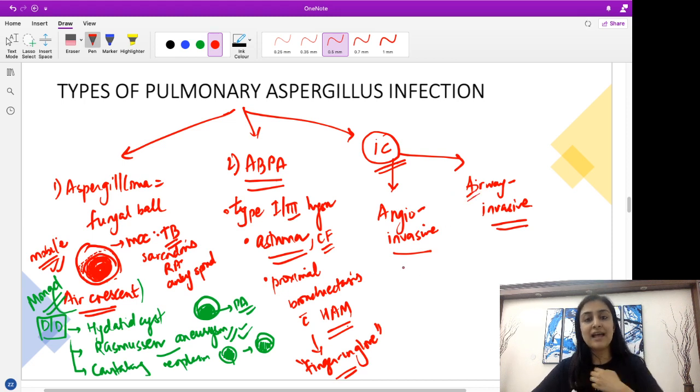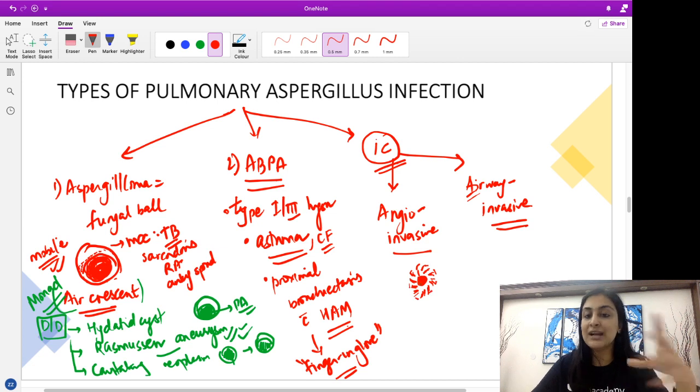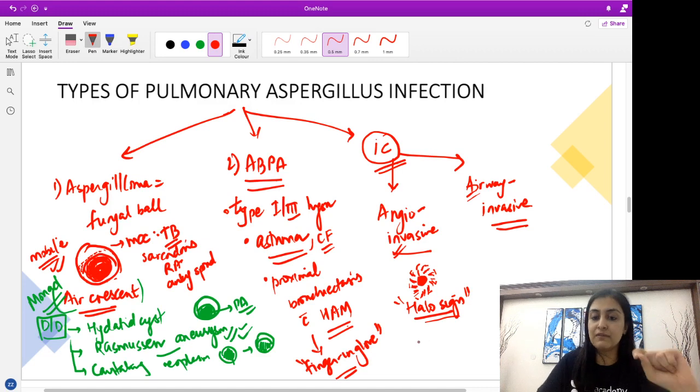What happens in angioinvasive aspergillus is that there will be infection of the aspergillus within the lung. For example, this is the nodule where the aspergillus is completely infected. There will be invasion of the adjacent vessels and there will be hemorrhage around that nodule of infection. So this is what typically produces our very well known halo sign. Remember, halo sign is associated with angioinvasive infection.